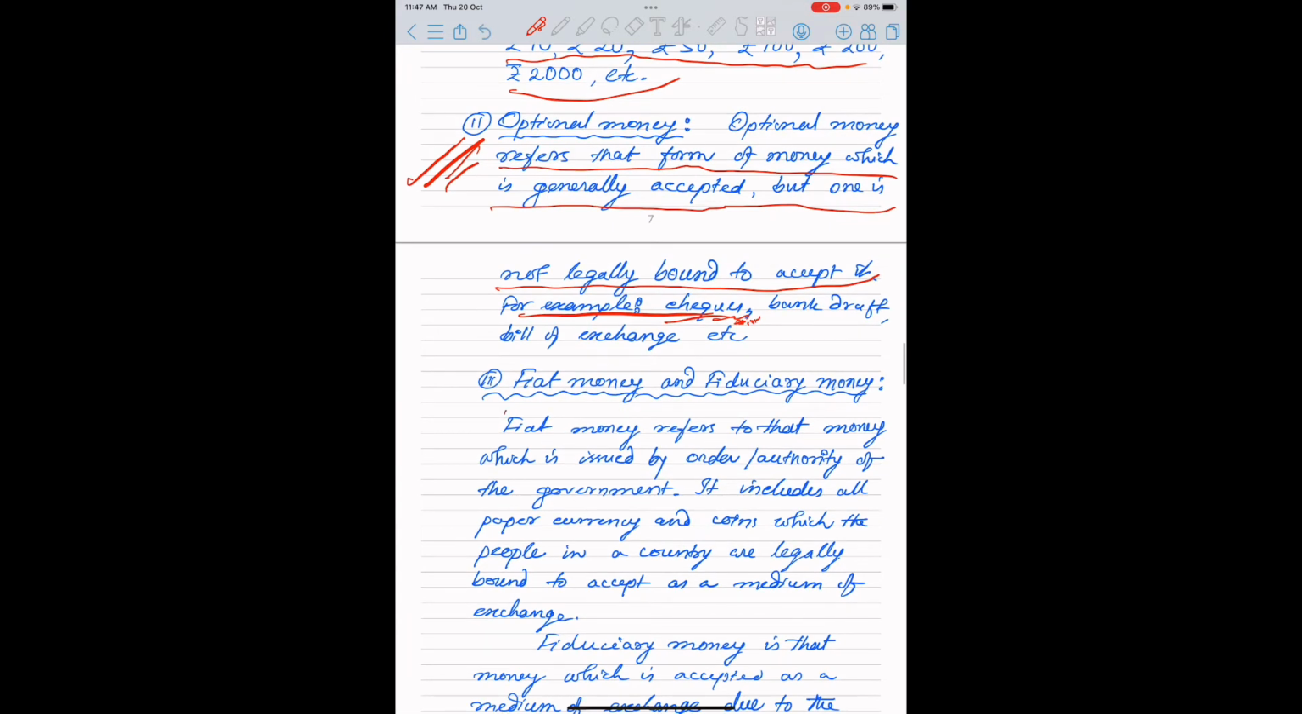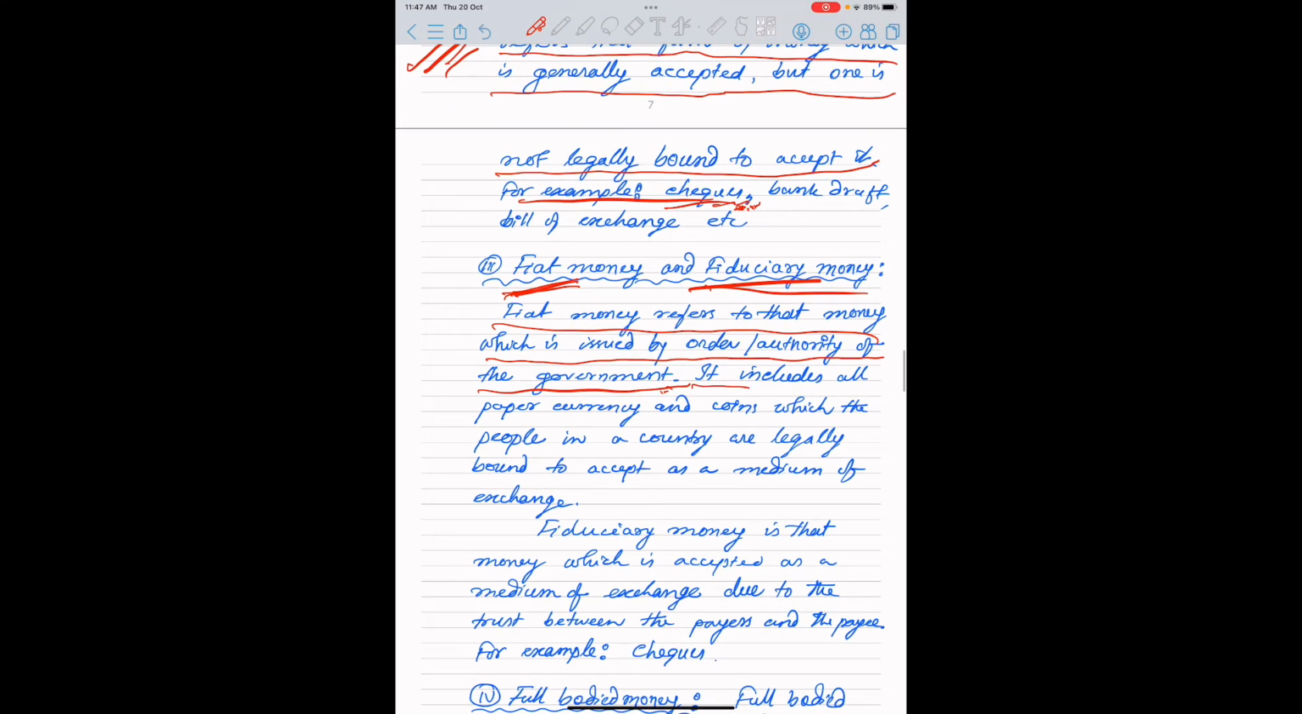Okay, fiat money, it is like legal tender money, and fiduciary money. Fiat money refers to that money which is issued by the order or the authority of the government, as legal tender money. It includes all paper currency and coins which the people in a country are legally bound to accept as a medium of exchange. Okay, people are bound to accept the money, that is called fiat money or legal tender money, though both are synonyms.